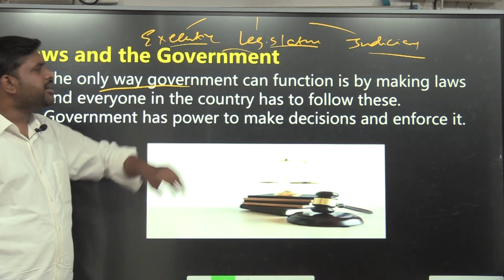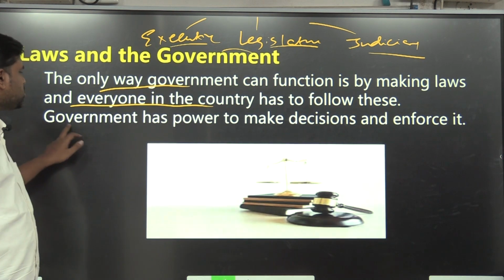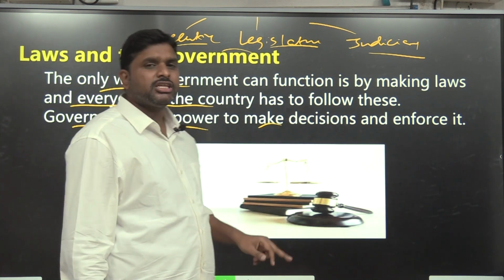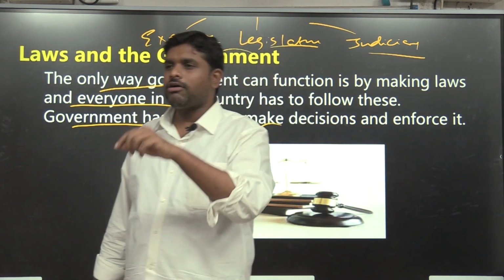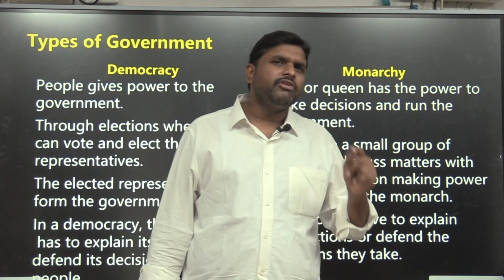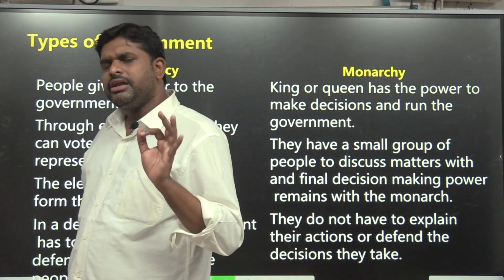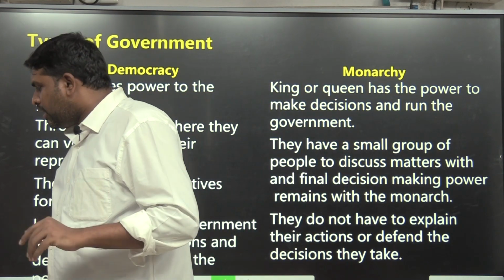The only way the government can function is by making laws, and everyone in the country has to follow them. The government has the power to make decisions and enforce them by following what? Laws. So there are two types of government. Acha, so the government will implement the laws made by the legislature.